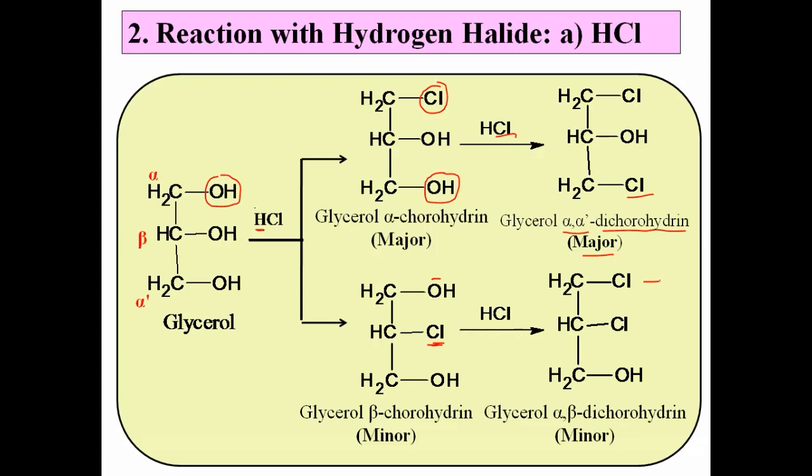Okay, thus when glycerol reacts with HCl, in the first step we get a mixture of alpha chlorohydrin and beta chlorohydrin. Then if we are using excess of HCl, in the second case we get the alpha beta dichlorohydrin. Okay, this is about the reaction with HCl. It means we are discussing how OH groups are replaced by chlorine. This is a simple substitution reaction, and we get the corresponding chlorohydrin.